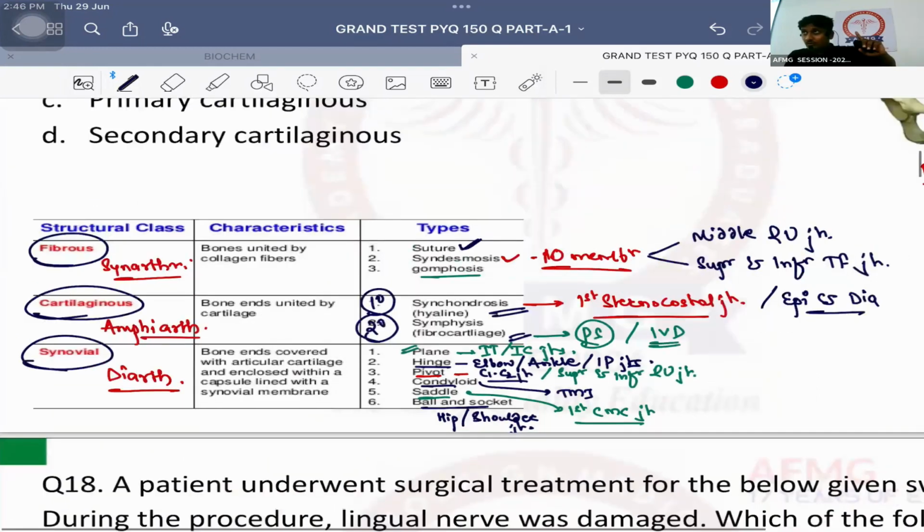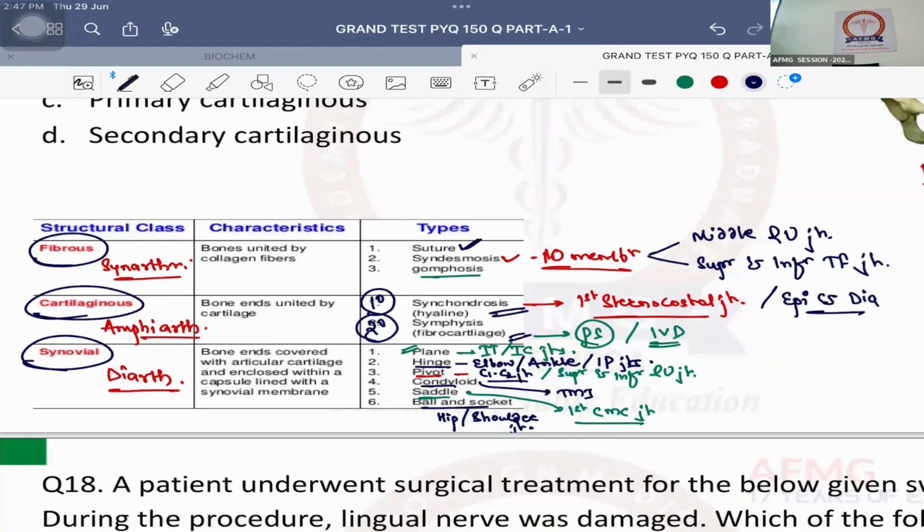Do you want to revise quickly? Quickly then. Fibrous joints are also called synarthrosis. Cartilaginous joints are also called amphiarthrosis, and synovial joints are also known as diarthrosis. Fibrous joints or synarthrosis can be of three types. Between two cranial bones is known as sutures. When there is an interosseous membrane between bones, it is known as syndesmosis. Between tooth and socket, it is known as gomphosis. Please remember, the best example of syndesmosis is the middle radioulnar joint, and the superior and inferior tibiofibular joint.